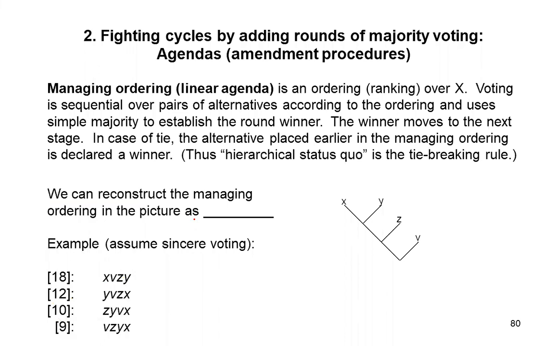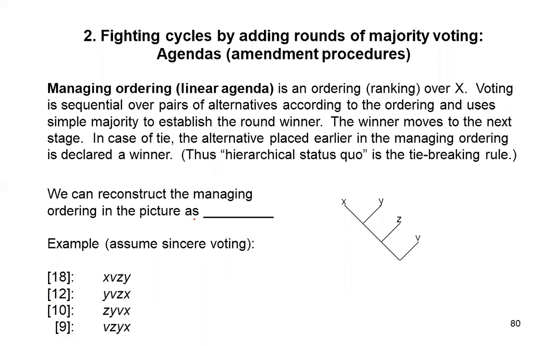We will now fight cycles and the problems with simple majority rule: the indecisiveness of majority rule, absolute majority, and cycles with agendas. It is a different way of constructing alternatives to majority rule.